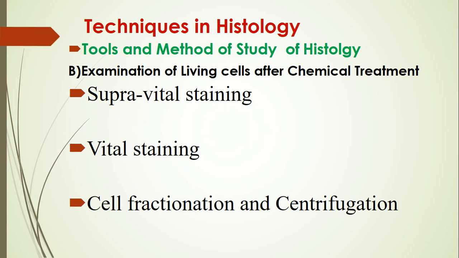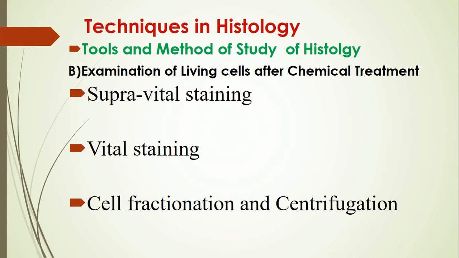Now next, B, examination of living cells after chemical treatment. In that, first, supravital staining. The living cells or tissues can be stained by adding a dye on a slide, and the dye does not kill these cells and the cells can be examined under the microscope. Janus green is a commonly used supravital stain and it is used for staining of mitochondria.